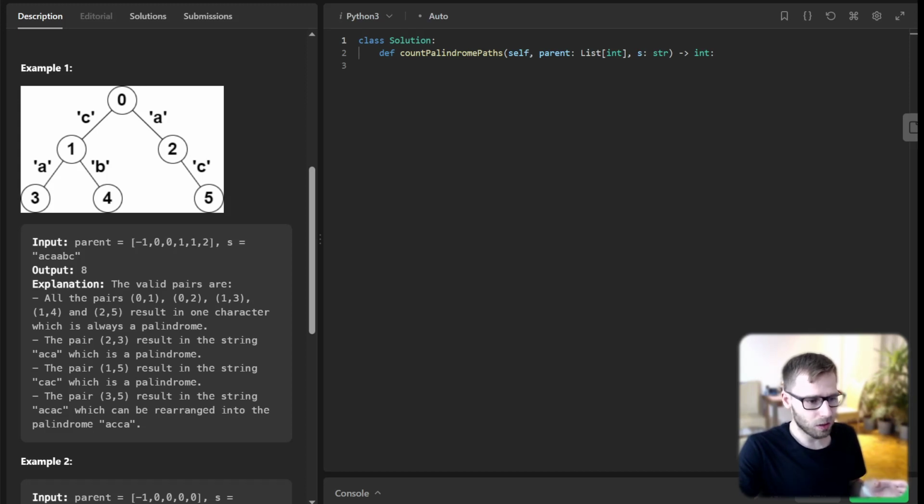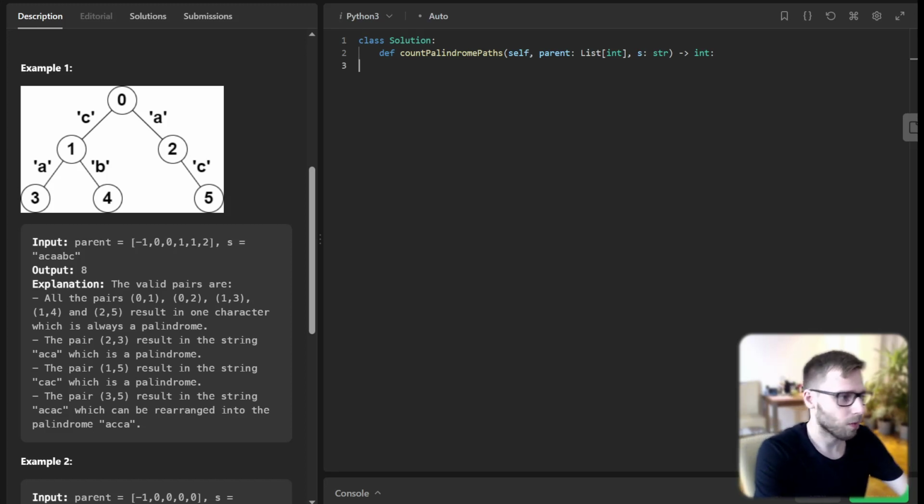We start by initializing our result, res, to 0, and this will keep track of the total number of paths that can form a palindrome. We'll also initialize an empty dictionary, count, which will keep track of the frequency of each character mask in the path from the root node to node i. So let's implement it.